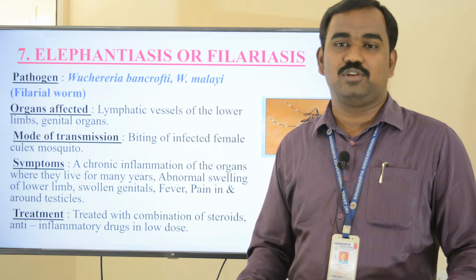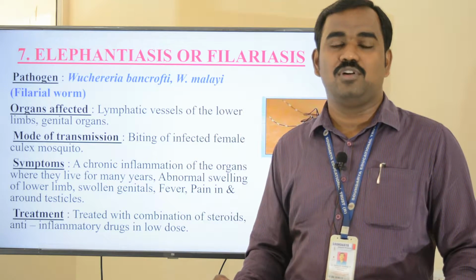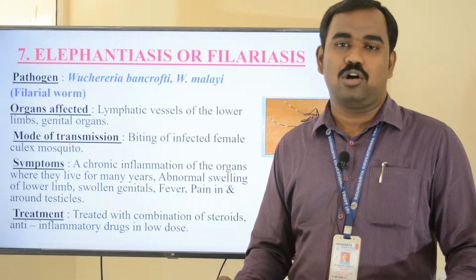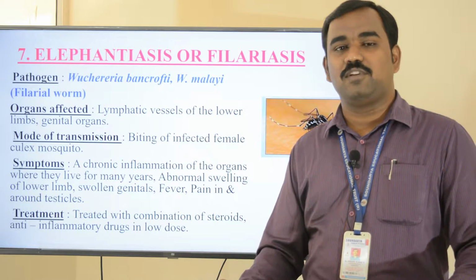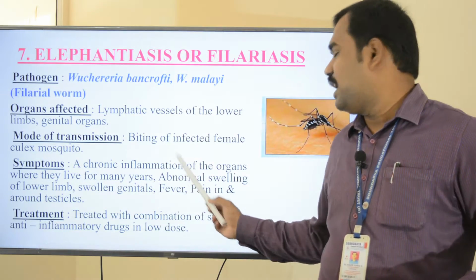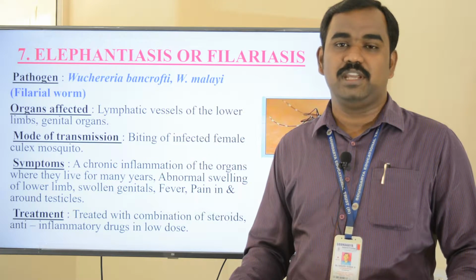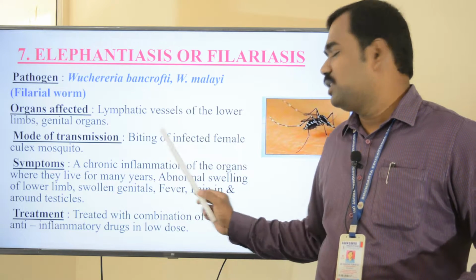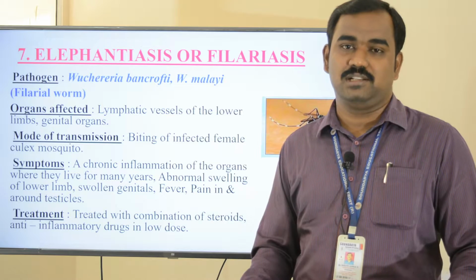When this infected Culex mosquito bites a person, the lymphatic vessels will be affected. That results in swelling of lower limbs and genital organs. What are the other symptoms? There will be a chronic inflammation of organs which lives for many years, and abnormal swelling in the lower limbs, and the genital organs will be swollen, fever, and there will be pain in and around the testicles.